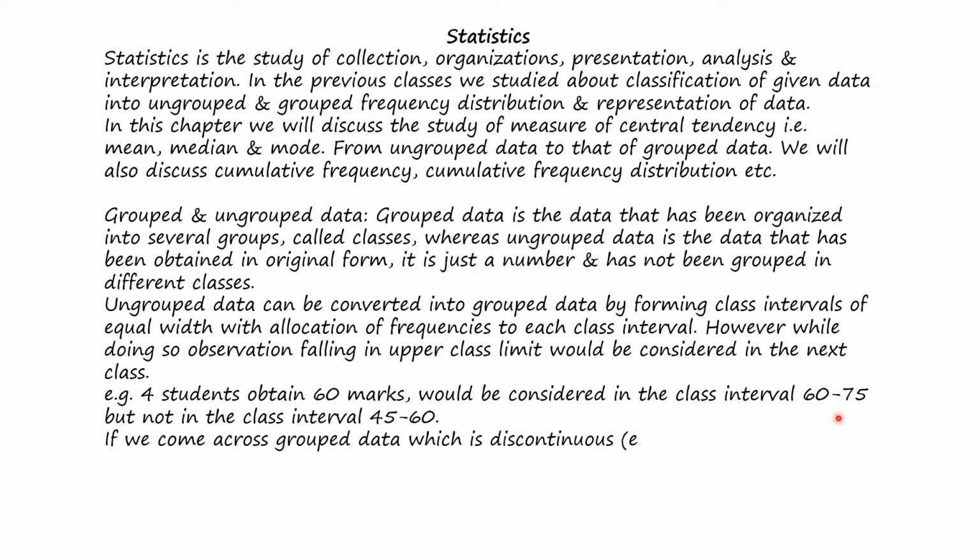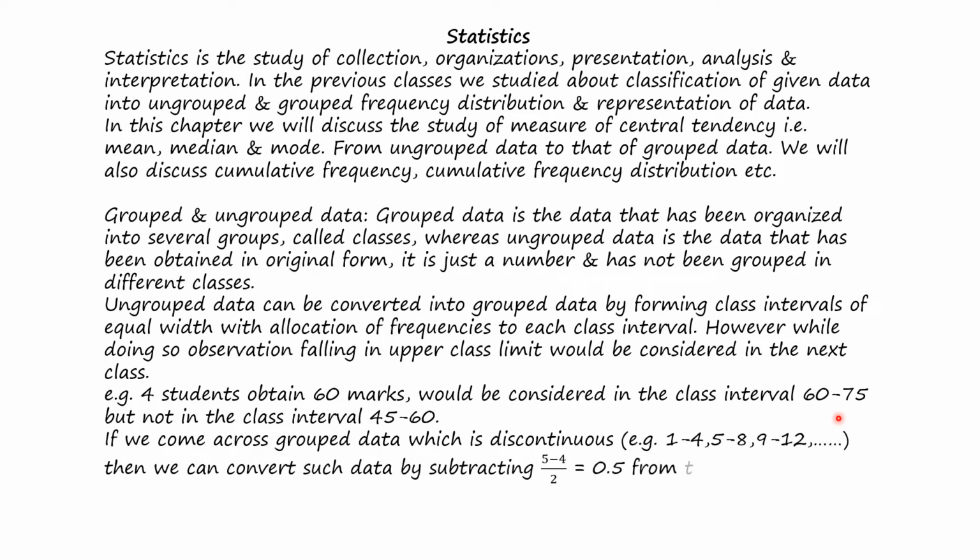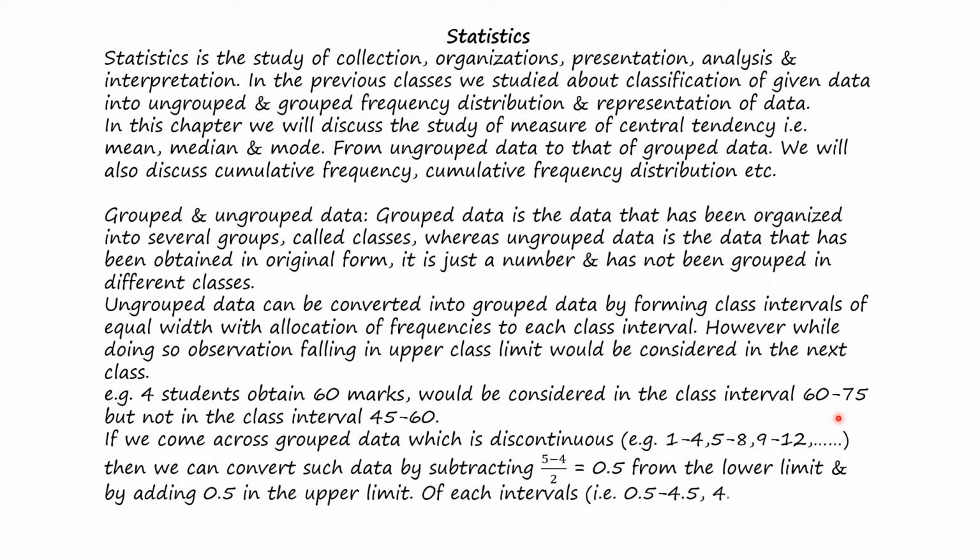If we come across grouped data which is discontinuous, for example 1 to 4, 5 to 8, 9 to 12, and so on, then we need to convert such data by subtracting a suitable number, the average in between the upper and lower limits, like (5 minus 4) by 2, which is 0.5, from the lower limit, and by adding 0.5 to the upper limit of each interval. That means the grouped data 1 to 4, 5 to 8, 9 to 12 should be 0.5 to 4.5, 4.5 to 8.5, 8.5 to 12.5, and so on.